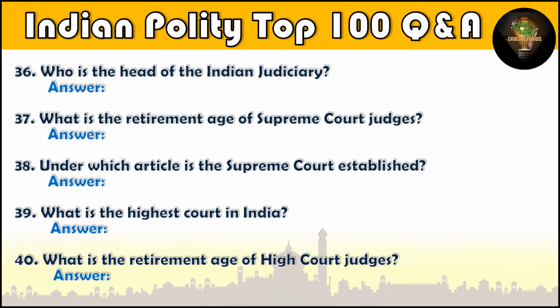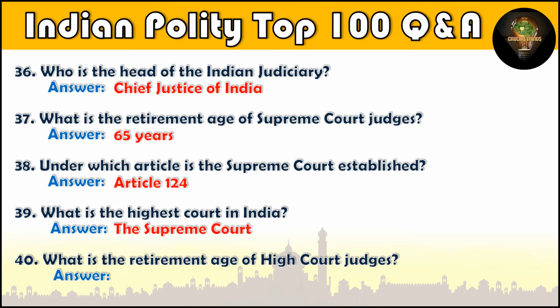Question number 36. Who is the head of the Indian Judiciary? Chief Justice of India. Question number 37. What is the retirement age of Supreme Court judges? 65 years. Question number 38. Under which article is the Supreme Court established? Article 124. Question number 39. What is the highest court in India? The Supreme Court.